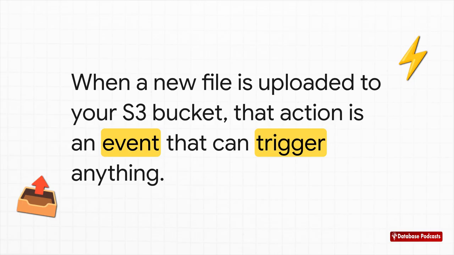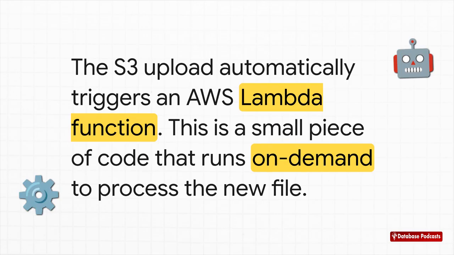And in the AWS world, events can kick off some amazing stuff, which, bam, automatically triggers a Lambda function. This function is just a small bit of code you wrote. It could resize the image, check it for inappropriate content, or add an entry to your database. The point is, it happens instantly, automatically, without you having a server just sitting around waiting for it.